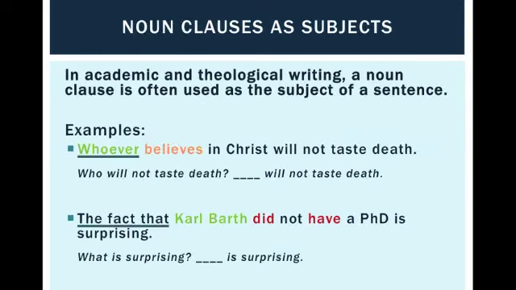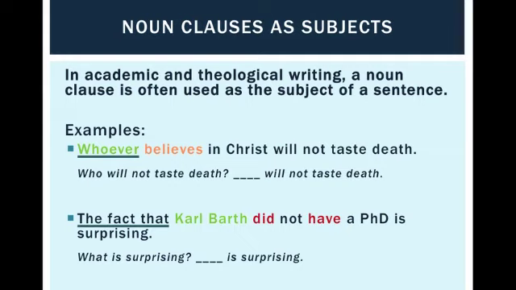In academic and theological writing, a noun clause is often used as the subject of a sentence, the fa'il. This is one of the most important functions of nouns, and the same for noun clauses. Here are 2 examples where the noun clause is the subject of the sentence. Let's look at the first one. Whoever believes in Christ will not taste death. Here again, at the beginning we have the key word, which is also the subject, whoever. Who believes? Whoever believes in Christ will not taste death.